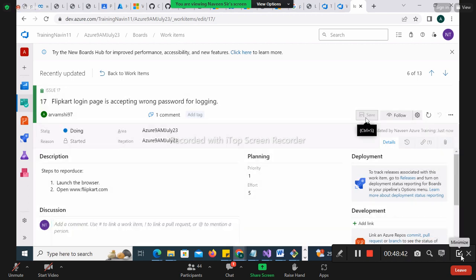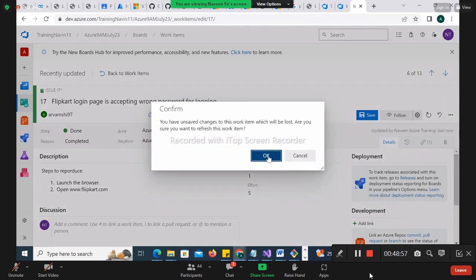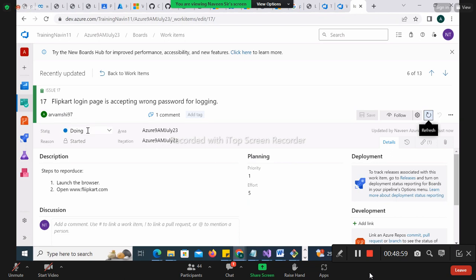Okay. You save it here. Now let's see if it is done also. What will I do? Make it to done. And at the time of done, the reason automatically gets set to completed. Oh, sorry. Do one thing. Let me revert it. So I'm making it doing. It is started now. I wanted to make it done.